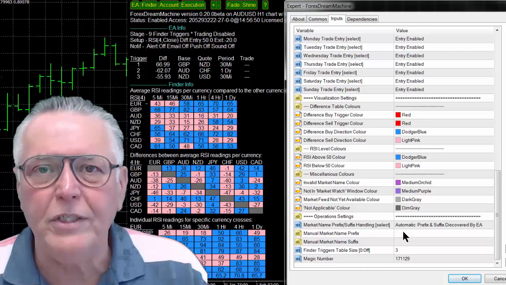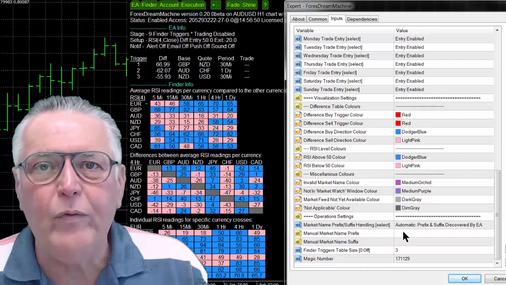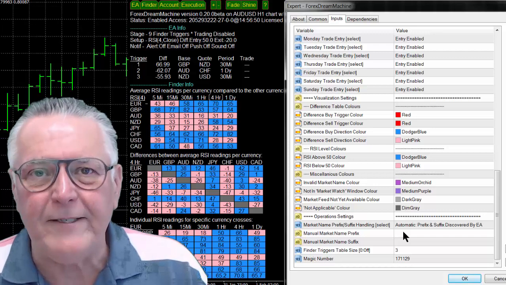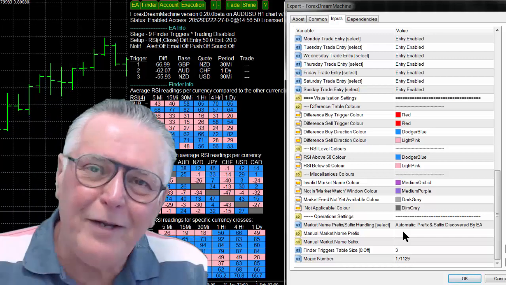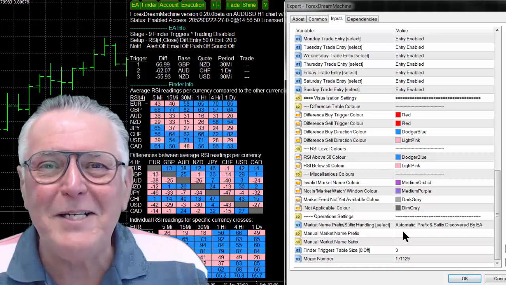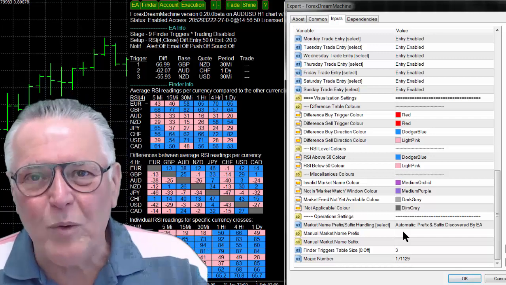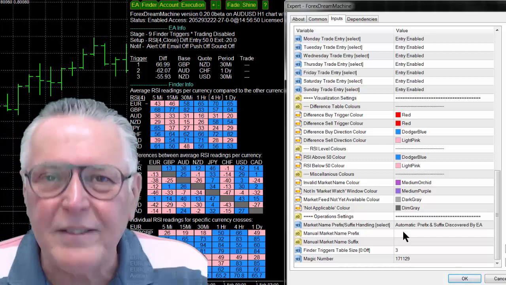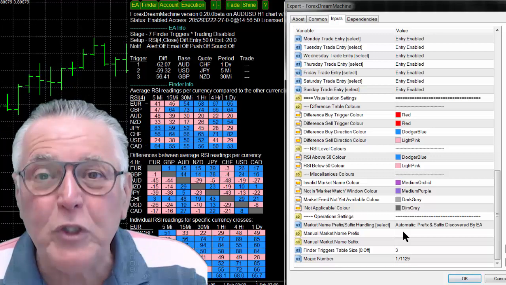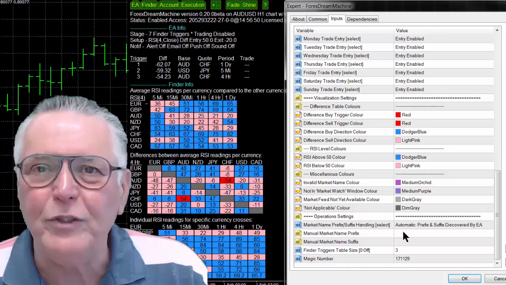You cannot just ignore these settings because they are designed with your success in mind. Not only your success, your convenience. You don't want to have notifications in the middle of the night waking everybody up and that type of thing. So you've got to consider your lifestyle, your objectives, all that type of thing, and that is what this control panel, or the input panel of the EA, allows you to do.